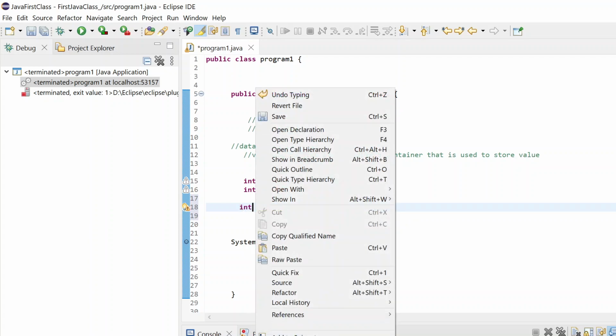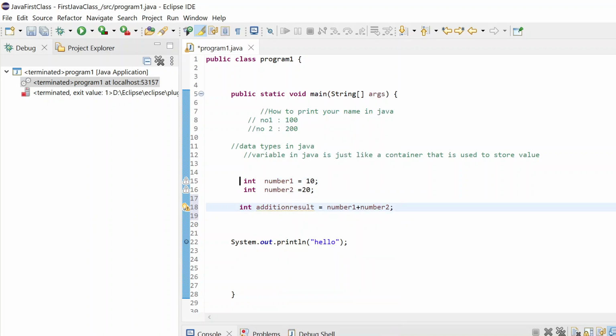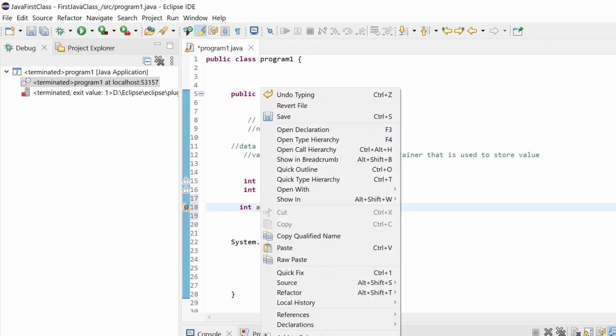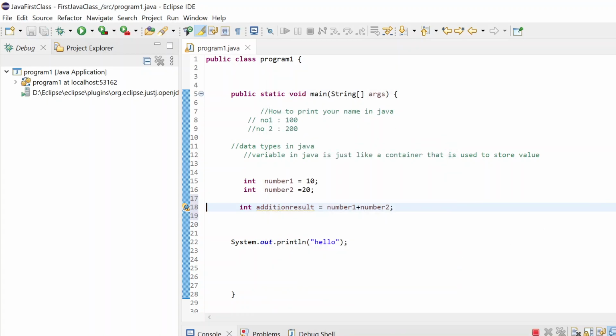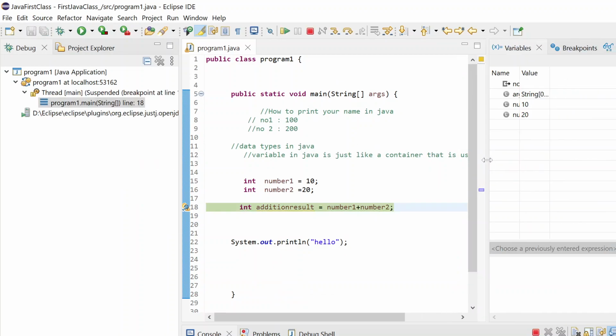Now if I try to run it in debug mode again, just put one breakpoint. Suppose this time I will stop here. Right click, debug as Java application, and just click on OK. You can check this, it will not show you again. So click on OK.